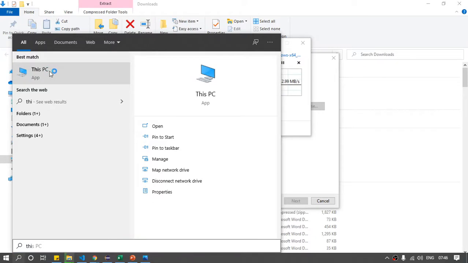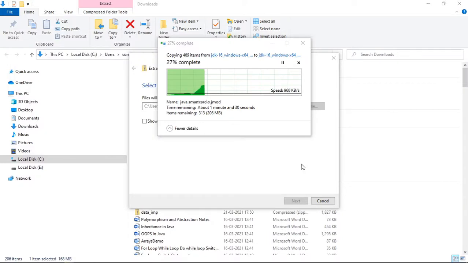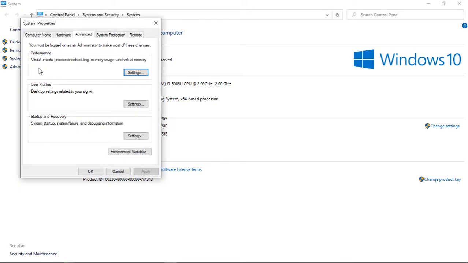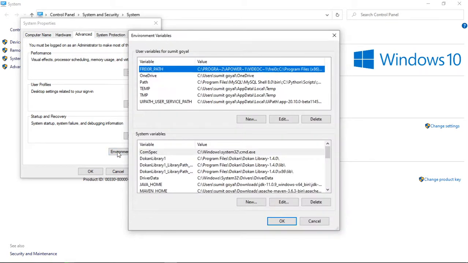Right click, Properties, and click on Advanced system settings. Here you will find Environment Variables. Basically, these are global variables. Once you set the Java path here, wherever you run your Java code, your machine will identify that Java is present here and can use all the files to run your program.